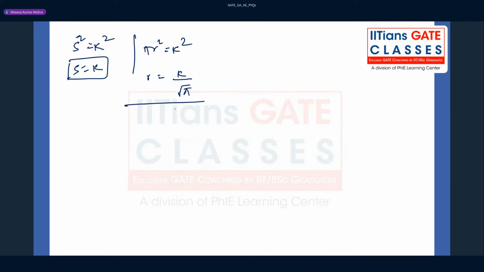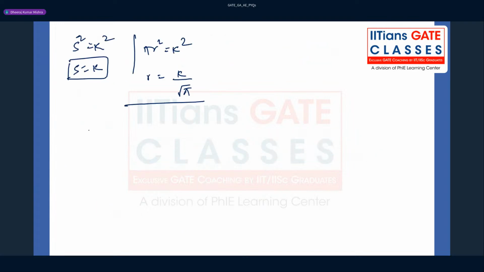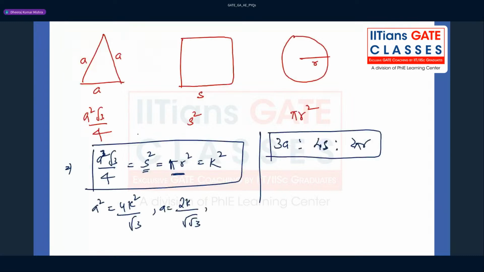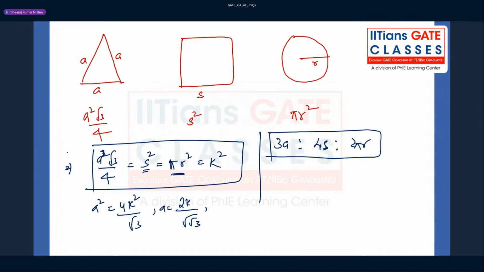Fine. Now you can replace all these things in this equation. So 3a is to 4s, 3a is to 4s, upon 2 pi r. So you have to do these things. This is just the algebra that you have to perform, right?